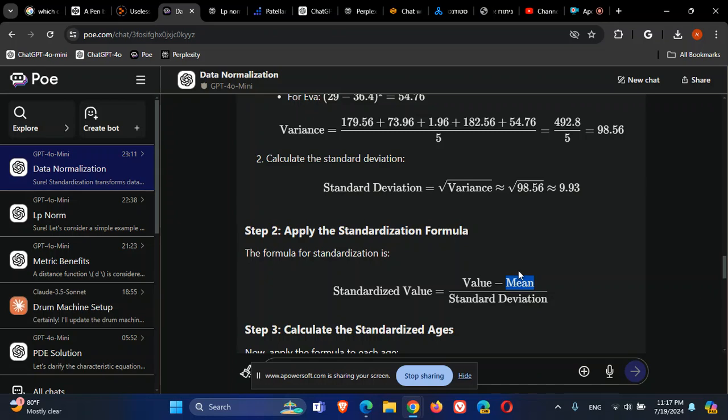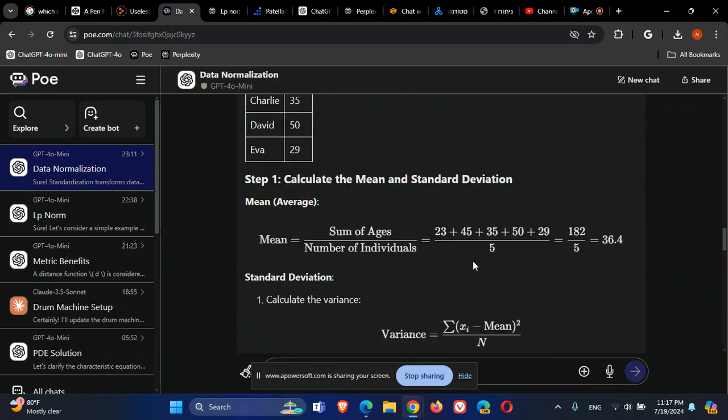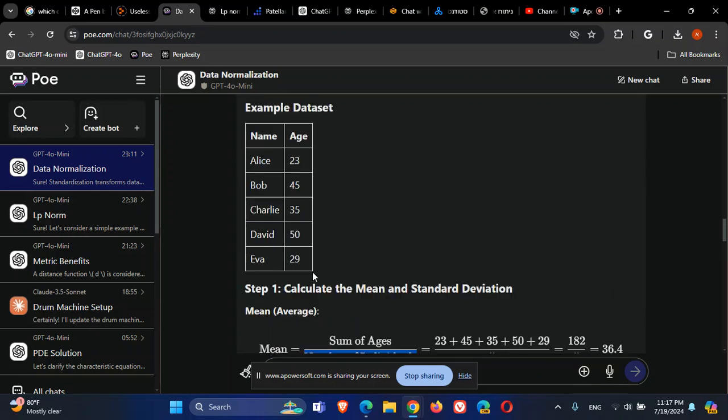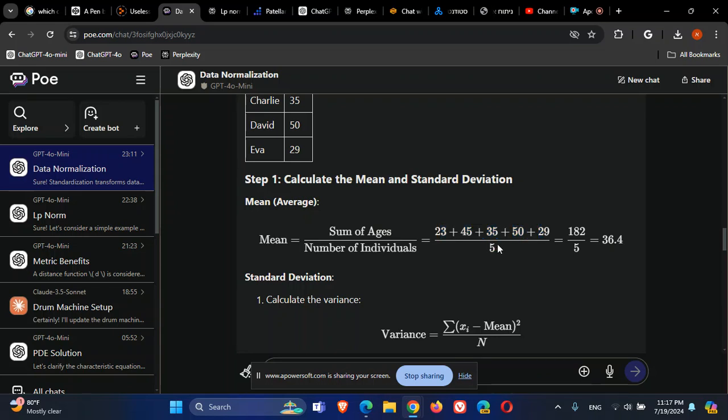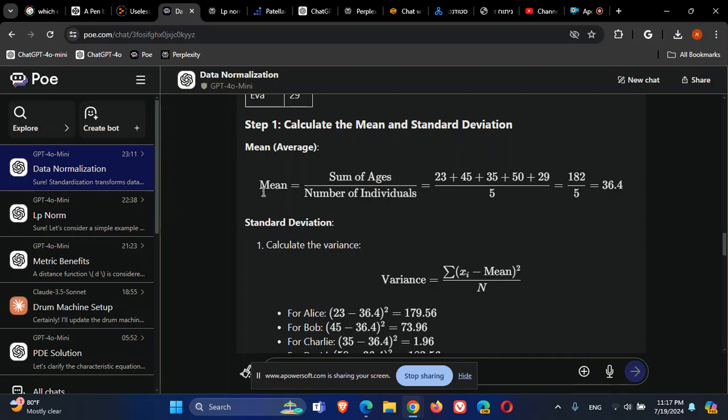So I need to calculate the mean and the standard deviation of the group. The mean is calculated like this: the sum of ages divided by the number of individuals. I sum the ages, divide by the number of individuals, and here is the mean. Now for standard deviation, this is the formula for the variance, and the standard deviation is the square root of the variance.